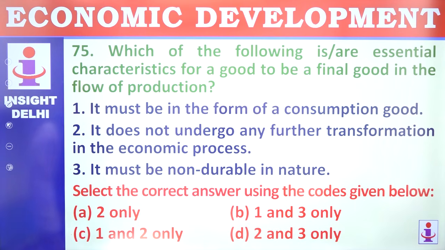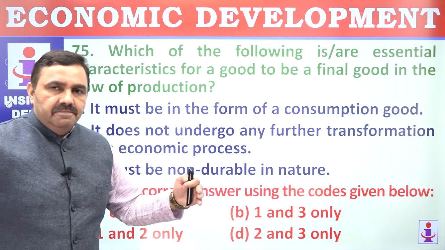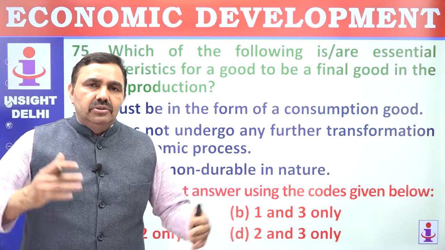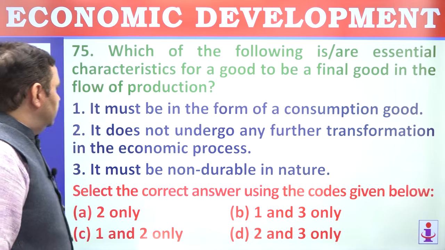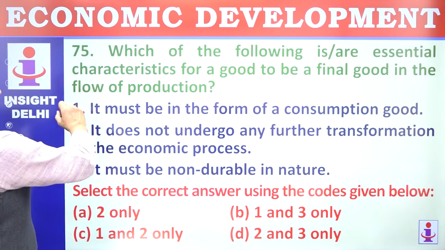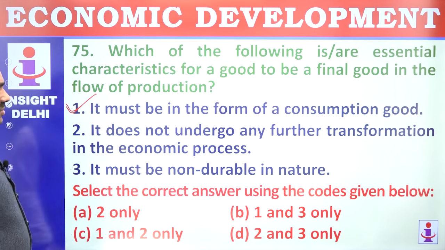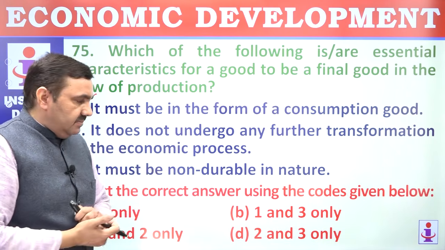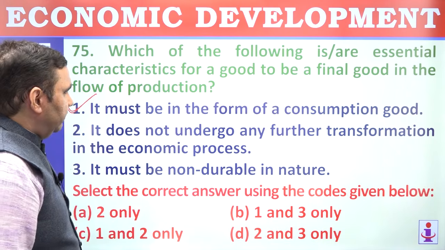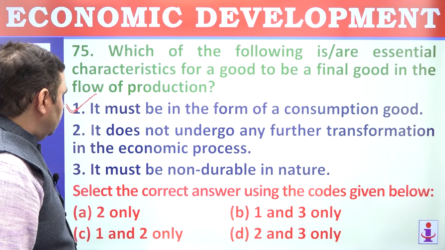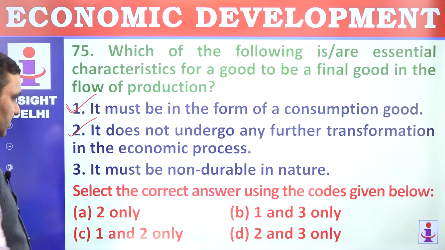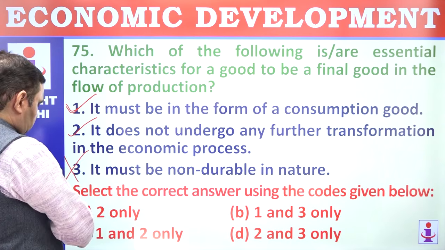75. Which of the following are essential characteristics for a good to be a final good? Final good means it should be consumable. It should not undergo any further processing. It could be durable, it could be non-durable. It must be in the form of a consumption good, that's it. It should be used by the final consumer without any further processing. That's what you have to see, without any further processing. It does not undergo any further transformation. That's correct. It must be non-durable in nature? It could be durable or non-durable, 1 and 2.